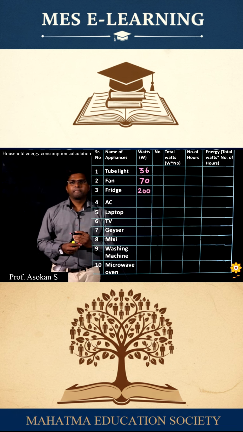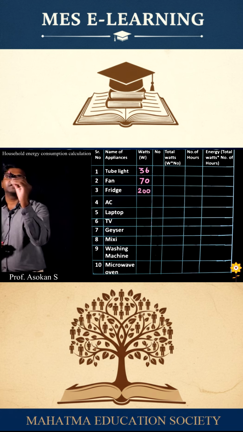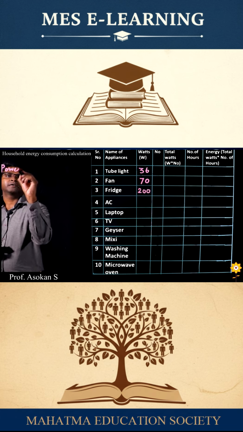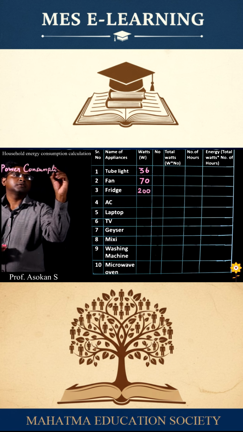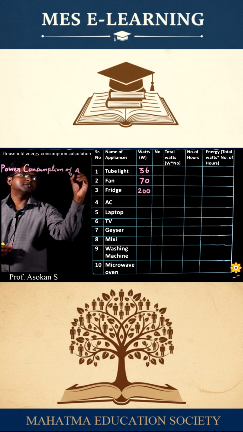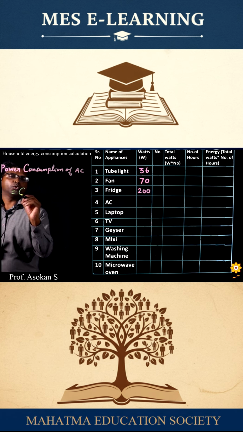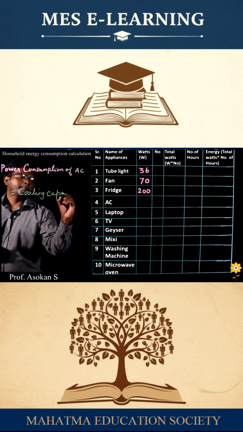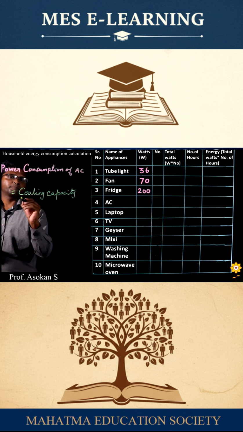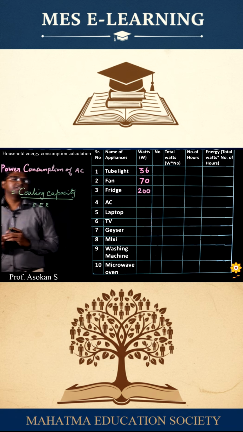Then go for AC. When we talk about the AC, we have to consider EER, energy efficiency ratio. So the power consumption of AC would be cooling capacity upon EER, that is energy efficiency ratio.